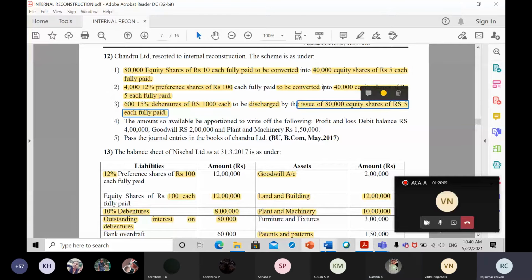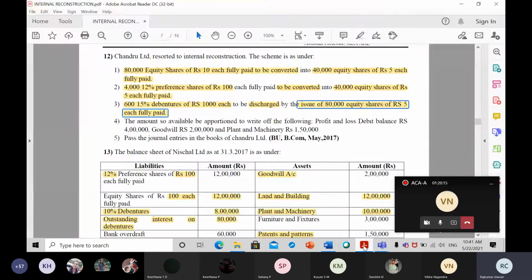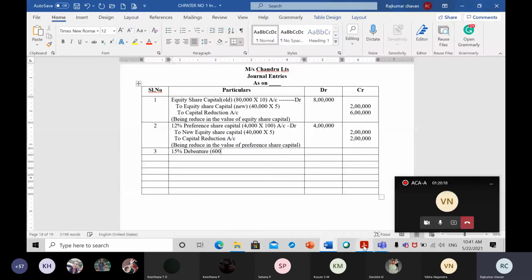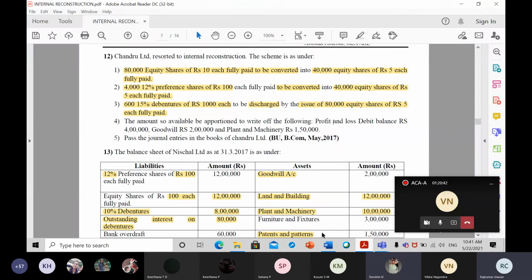So what will be my entry here? 15% debentures, how many are there? 600, and one debenture value is 1,000, which is old, account debit. Let us calculate: 600 into 1,000 is 6 lakh rupees. Now what are we giving them? We are giving them 80,000 equity shares.